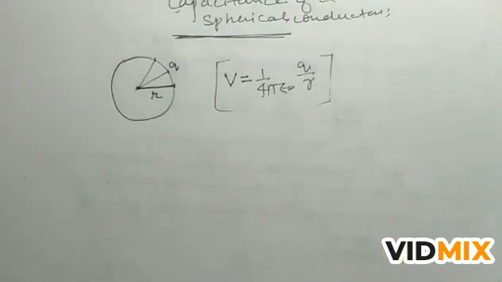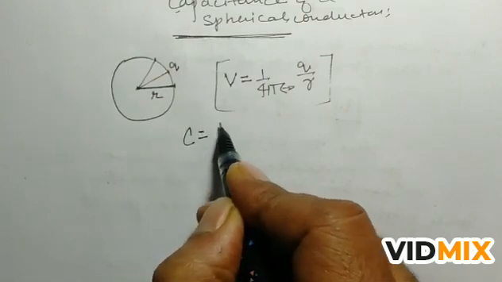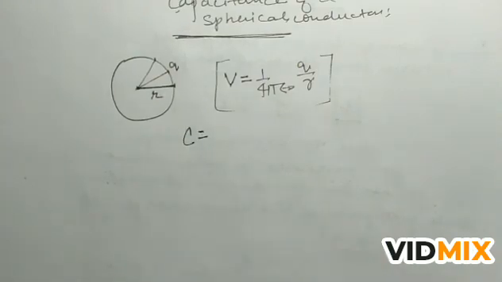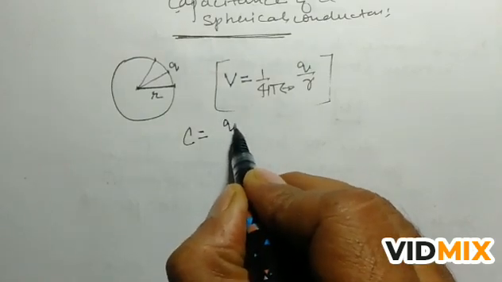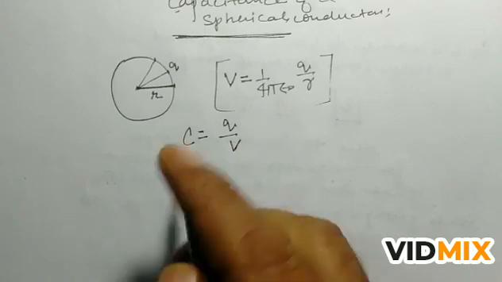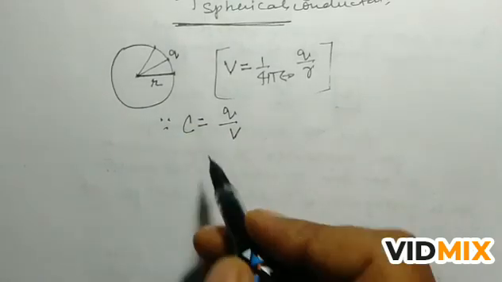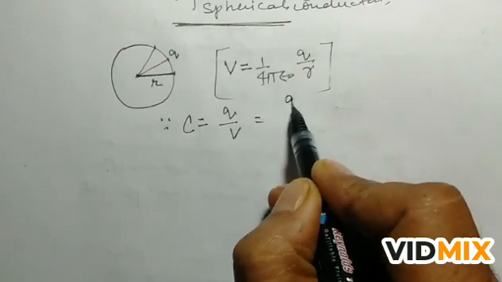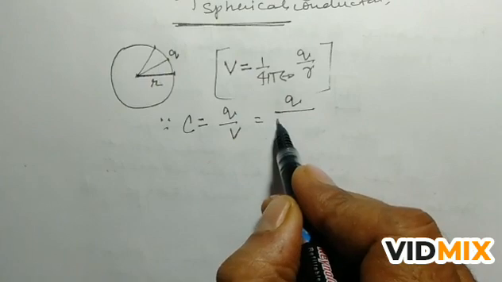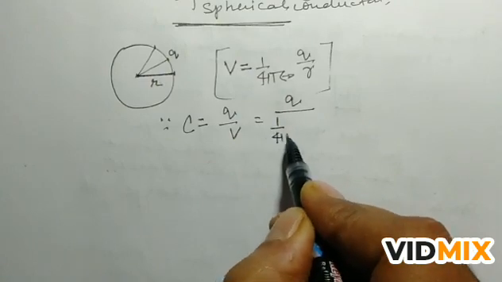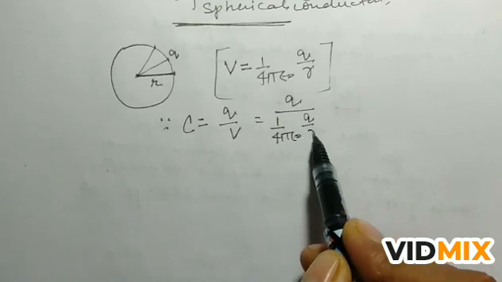And we discussed that capacitance C is equal to the charge given divided by the potential rise, that means q upon V. So in place of V you use this relation: 1 upon 4 pi epsilon naught and q by r.